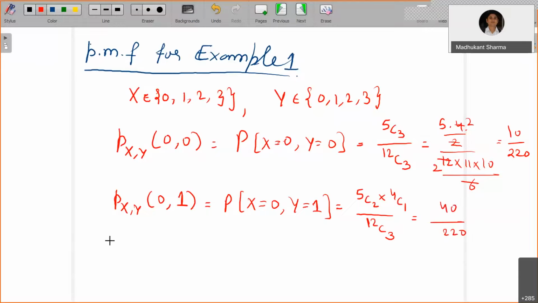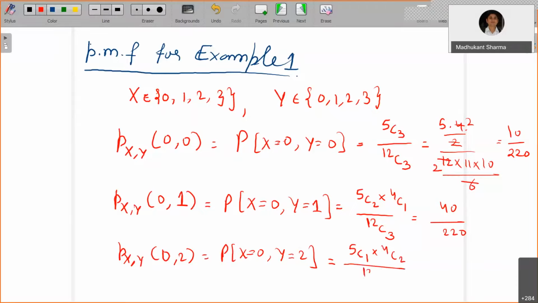Right? Now, similarly, you can take x equals 0 and y equals 2. So the new ones used are 2. So 5 choose 1 times 4 choose 2, divided by 12 choose 3.